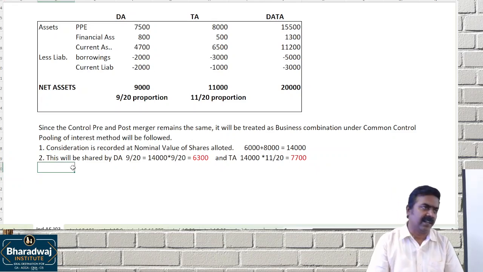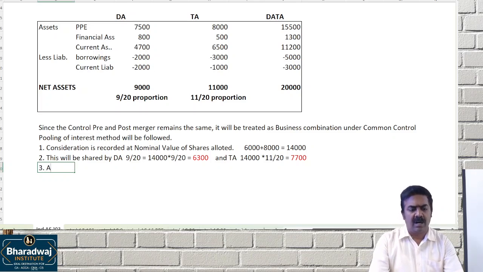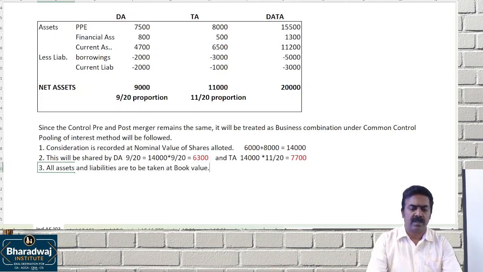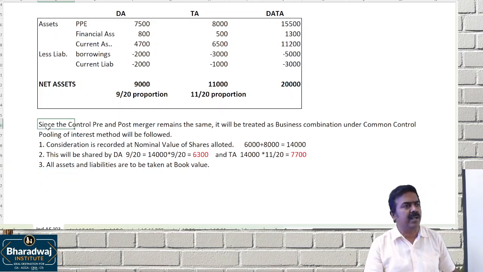Same proportionally they will carry. Then all assets and liabilities are to be taken at book value. Please note this, then we'll do entries in the books of purchasing company.